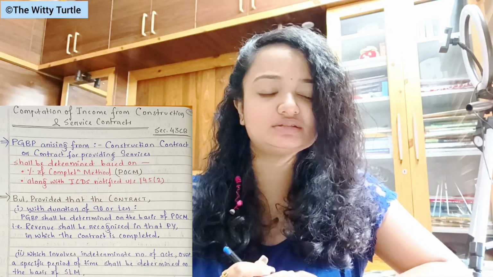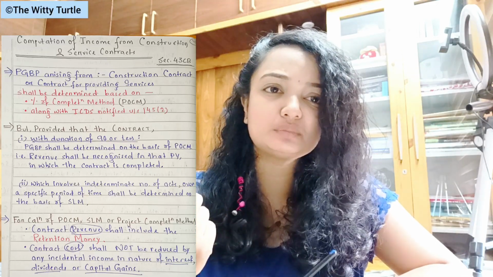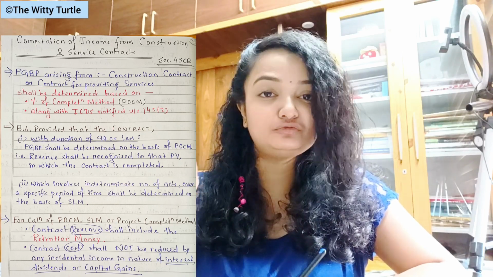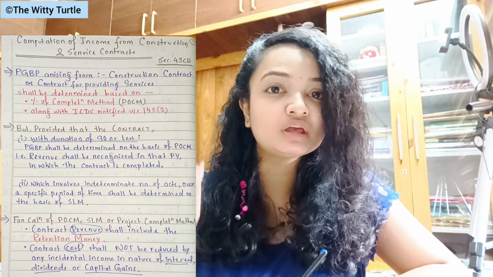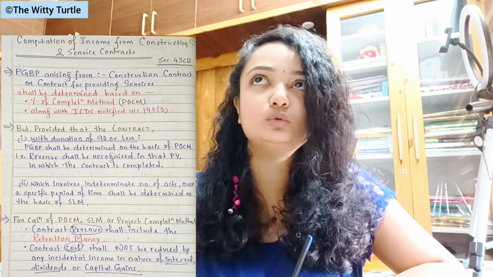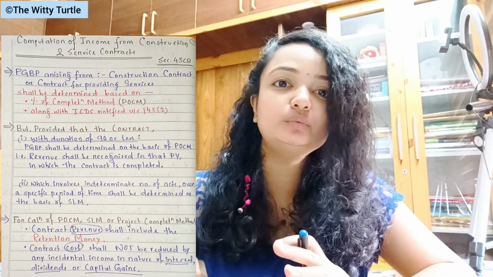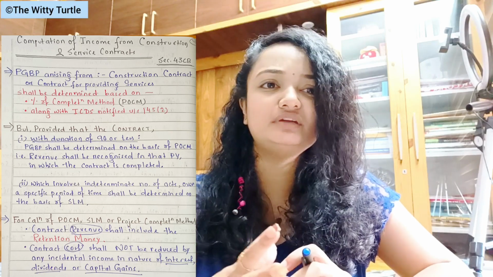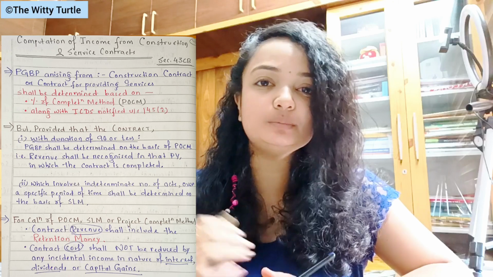another small point that we need to understand is that for calculation of straight line method or percentage of completion method, two things you need to consider. The first thing is that contract revenue, we are talking about contract revenue, shall also include the retention money. Now, if you go back to intermediate cost accounting, then we know that while preparing the contract account, we used to keep some retention money. For example, the contract revenue is 1 crore rupees, then the retention money is, for example, 20%, right?